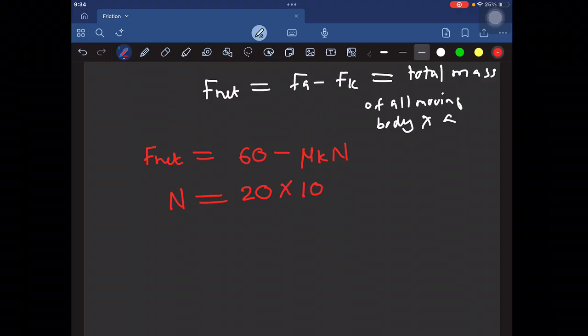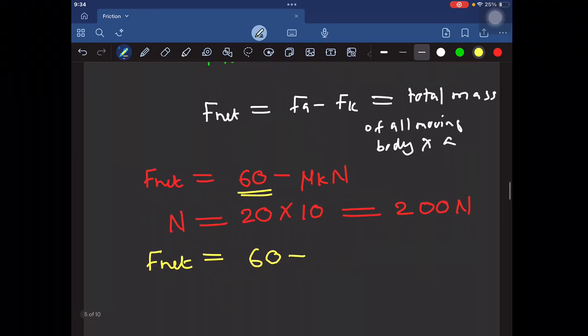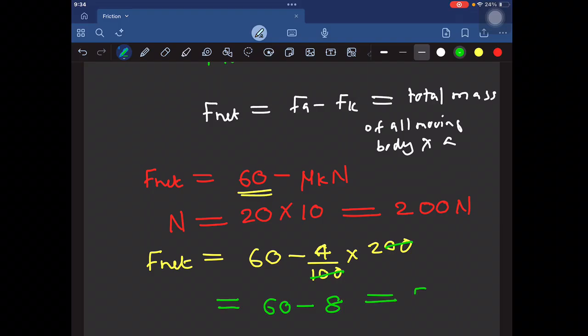Already I told you that when we place a mass on an inclined plane, the force due to gravity is mg vertically downward, with components mg cos theta perpendicular to the plane and mg sin theta along the plane. Here the frictional force acts in this direction. The normal force will be equal to mg cos theta. Here we don't know whether friction is static or kinetic. We have to calculate the maximum value because mu is given, and based on that we calculate the friction.